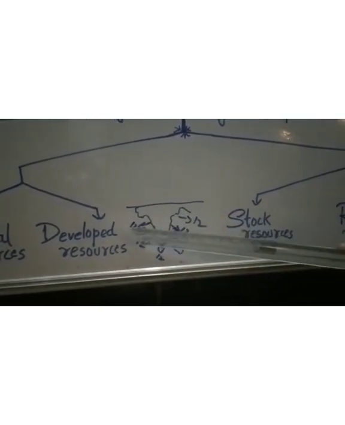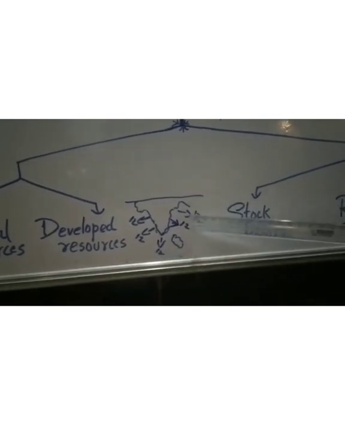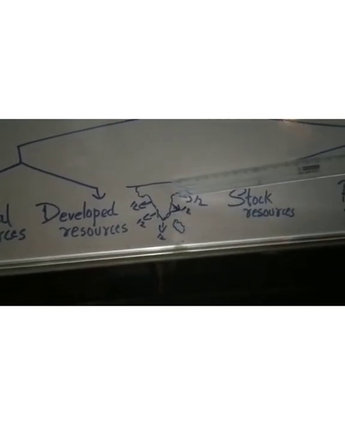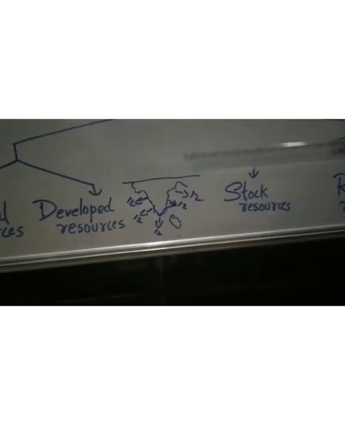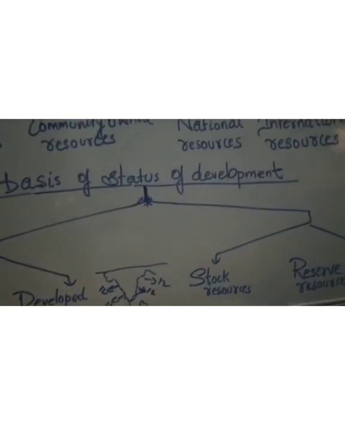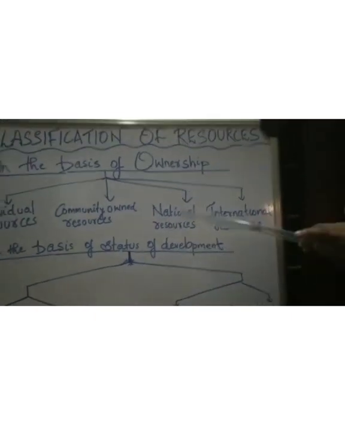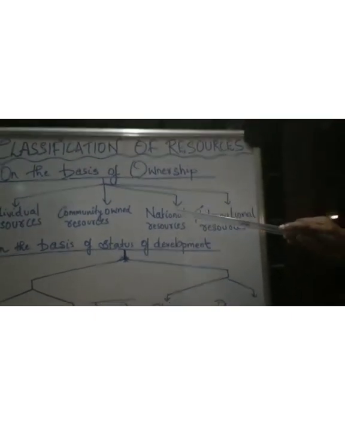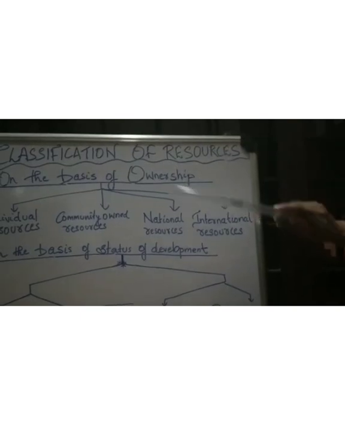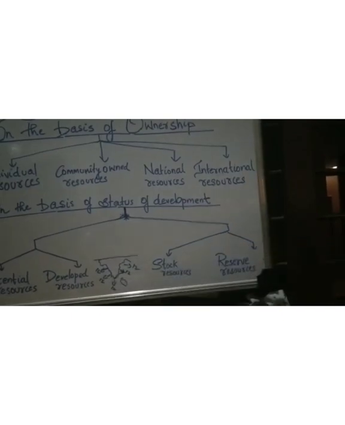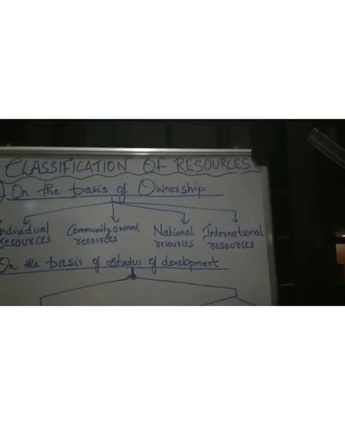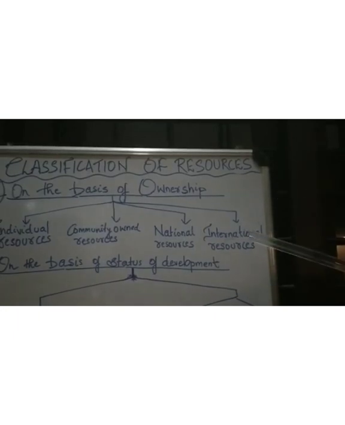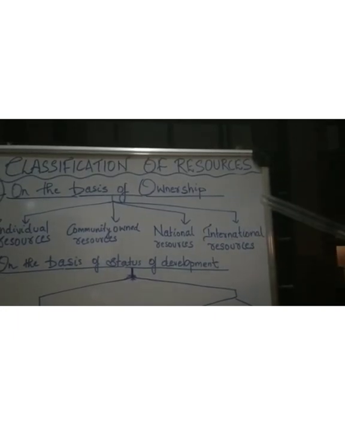So the resources lying within the oceanic area of India, from the coastal region covering 12 nautical miles, also come under the national resources of India. Hope this is clear. National resources are the resources owned by the nation within the land boundary and also the oceanic resources covering 12 nautical miles.